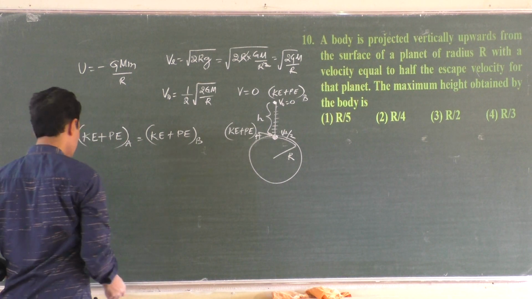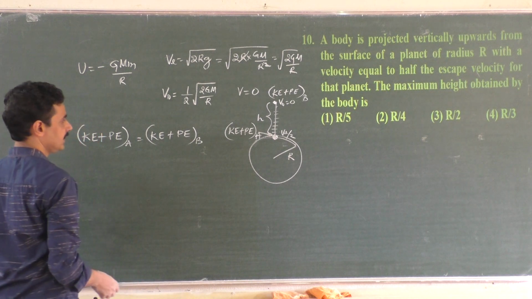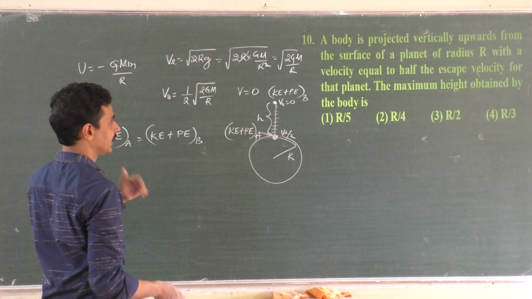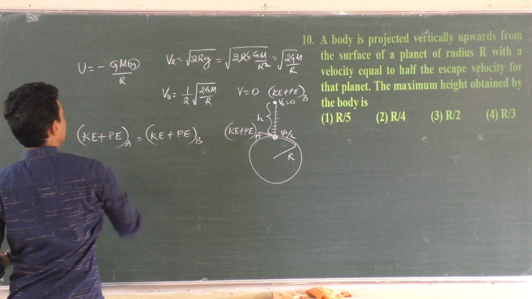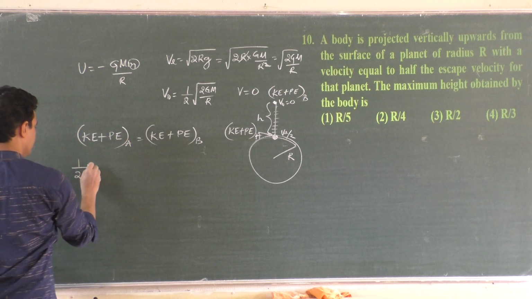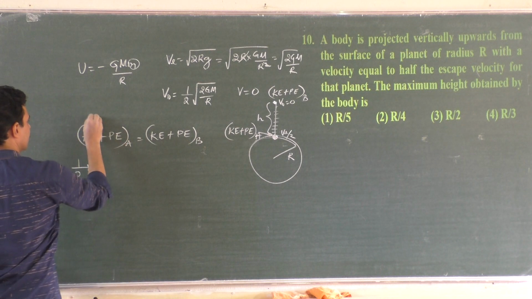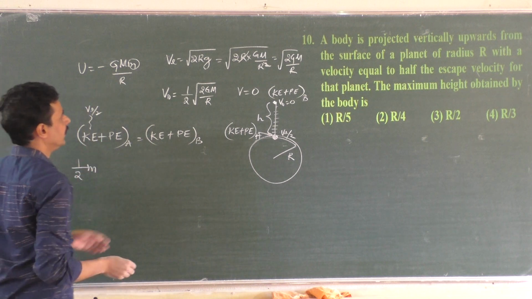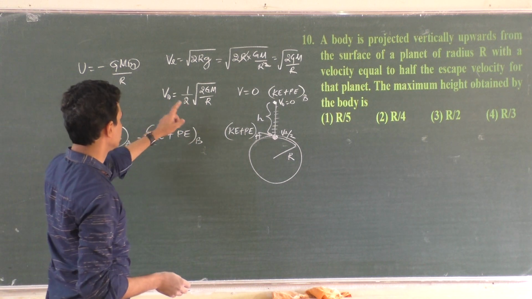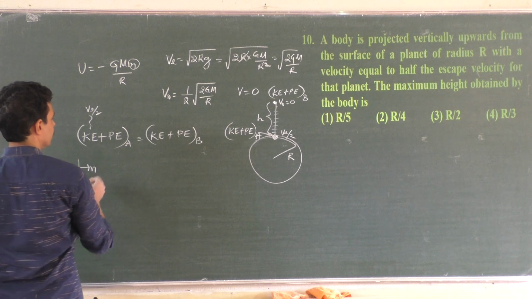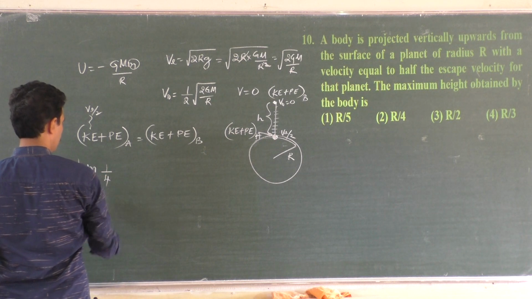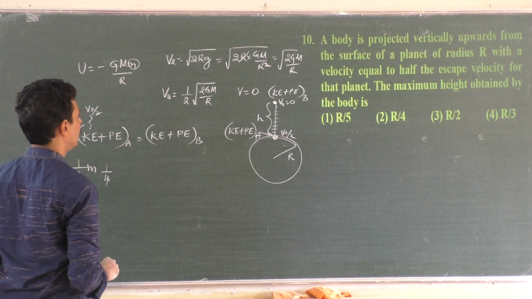Okay, now we have to solve this. Kinetic energy: the body is thrown with a velocity. Let us take a body of mass m, with half the escape velocity as the initial velocity, escape velocity by 2. So v squared is 1 by 4, is it so?